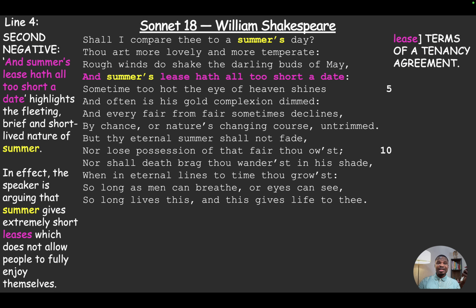Second negative, "and summer's lease hath all too short a date." So the first negative is the temper. The second is the short-lived nature of summer. Summer is fleeting, it is brief, it is short-lived. In effect, the speaker is arguing that summer gives extremely short leases, which does not allow people to fully enjoy themselves, unlike his lover. Lease is a term from a tenancy agreement.